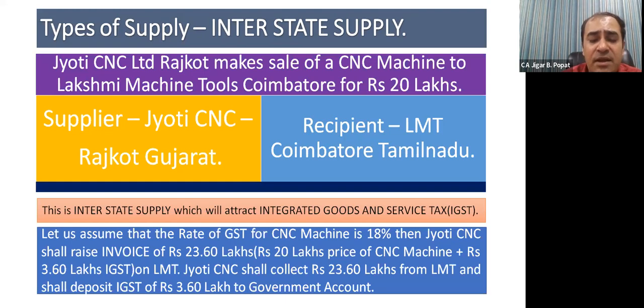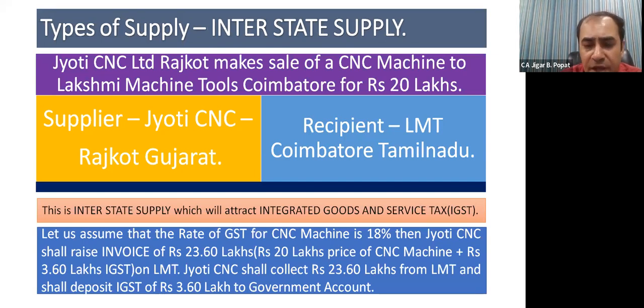Then Jyoti CNC shall raise invoice of 23.6 lakhs. Friends, please check how the invoice is made. Please check this. 20 lakhs price of CNC machine plus rupees 3.6 lakhs IGST. On 20 lakhs, 18% IGST rate shall be applied. So 3.6 lakhs IGST, and so invoice will be of 23.6 lakhs. Jyoti CNC shall collect 23.6 lakhs from Lakshmi Machine Tools and shall deposit IGST of 3.6 lakhs to the government account.